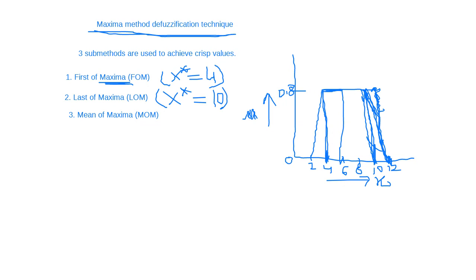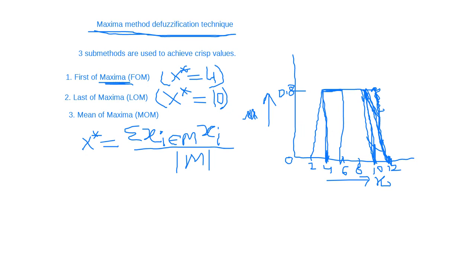And how do we calculate the mean? For mean, it is the summation of xi, where i belongs to M, divided by mod of M. And what is M?